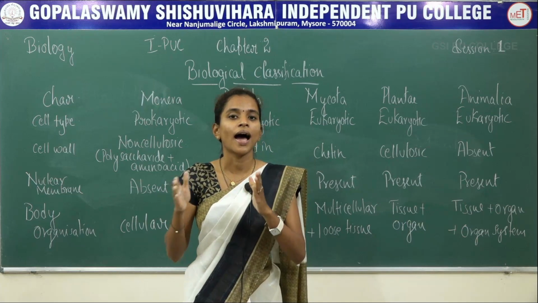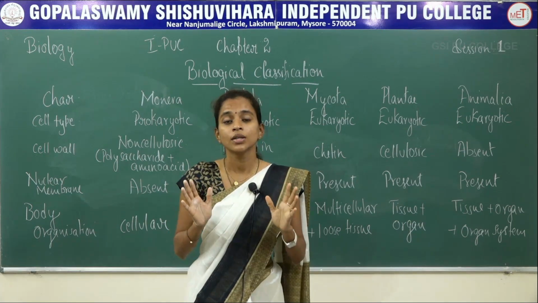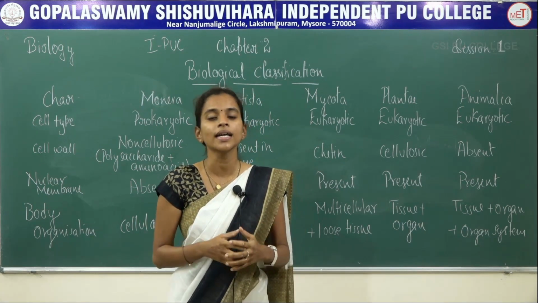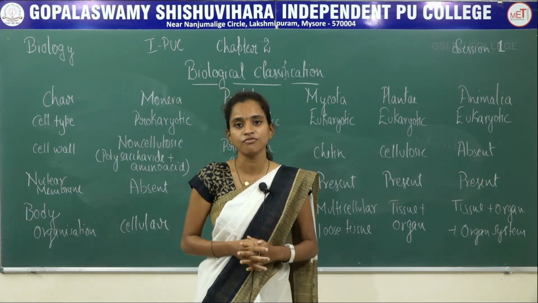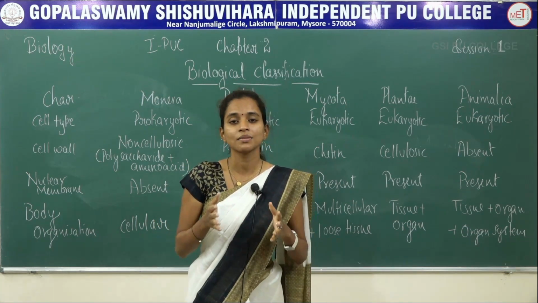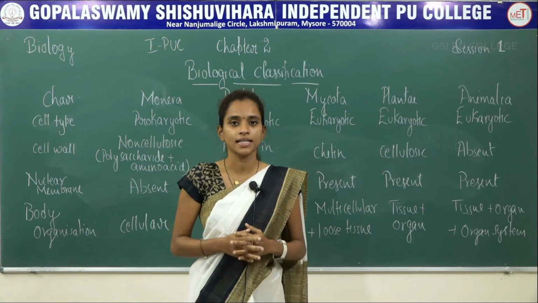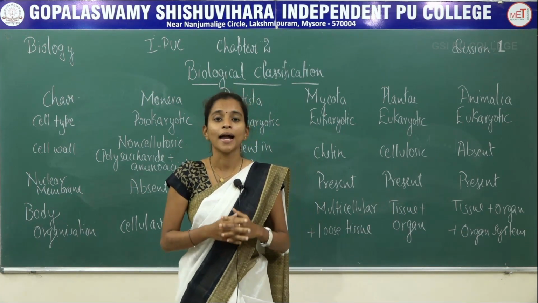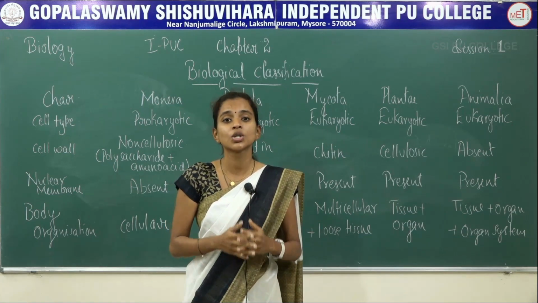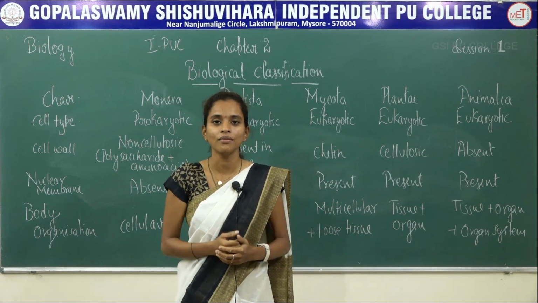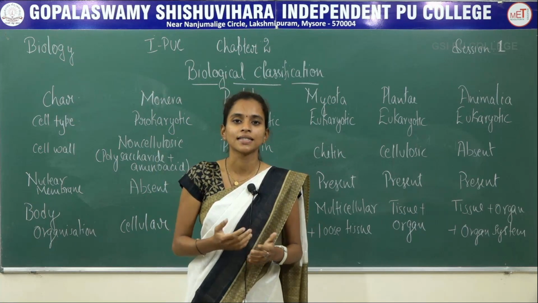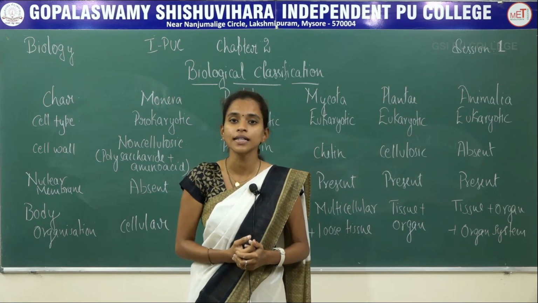So Monera as well as Protista have only unicellular organisms, that is why they have cellular type of body organization, whereas Mycota will have loose tissues and multicellular type of organization, and Plantae have tissue and organ, and Animalia have one more step advanced, that is tissue, organ as well as organ system.